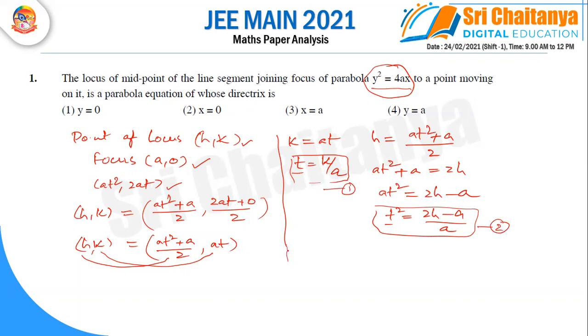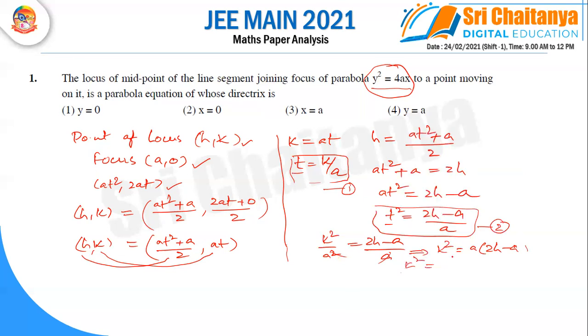When we substitute, we get k square by a square is equal to 2h minus a by a. After calculating, k square is equal to a into 2h minus a by a, where a cancels.